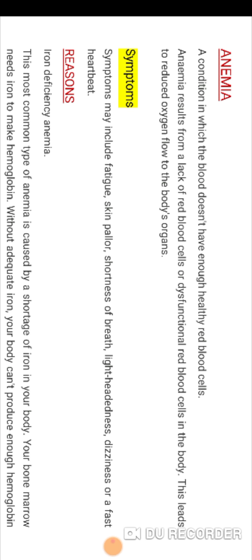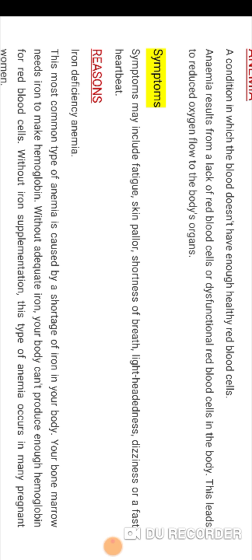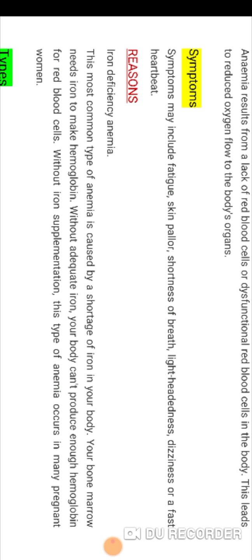What is the reason for anemia? Iron deficiency anemia. This is the most common anemia in normal people. So what is iron deficiency anemia? This is the most common, that's why I'm telling you about this, friend.